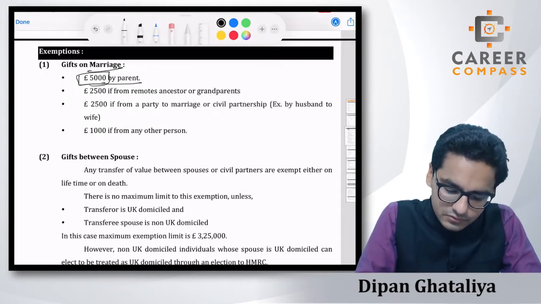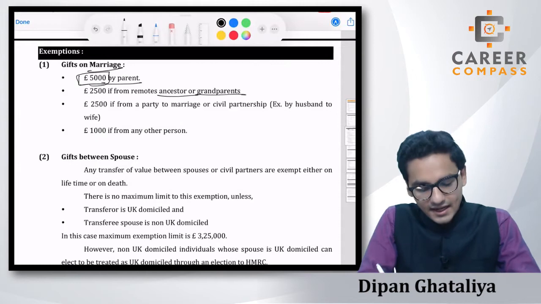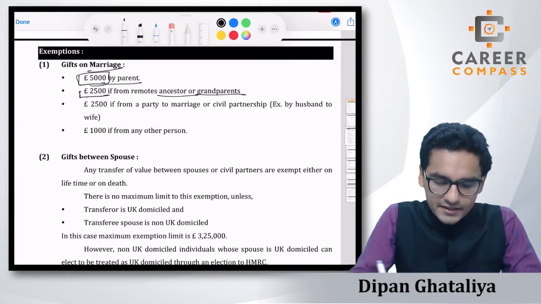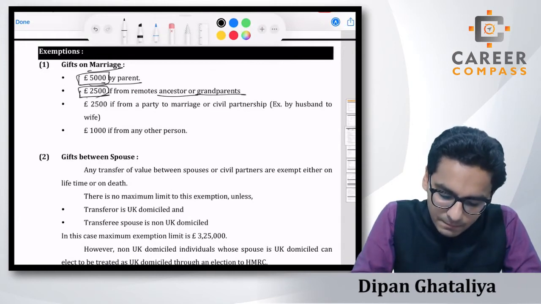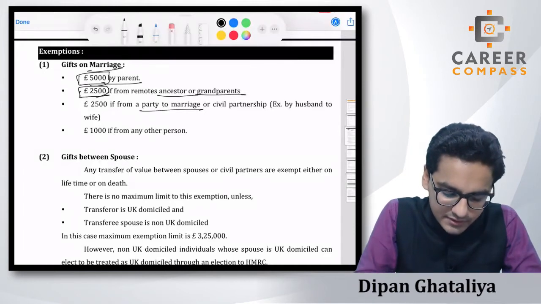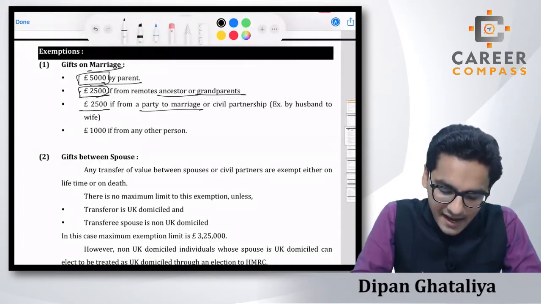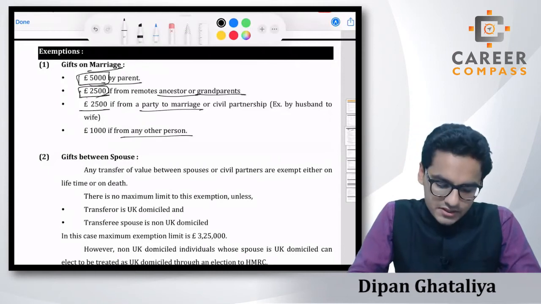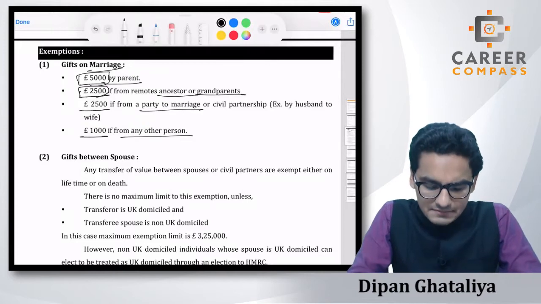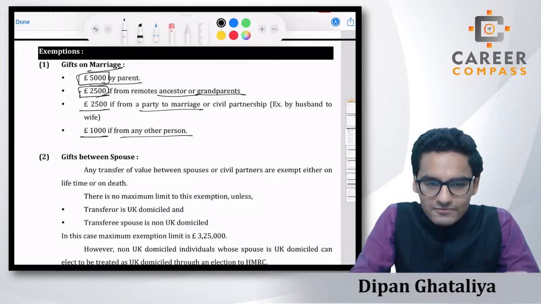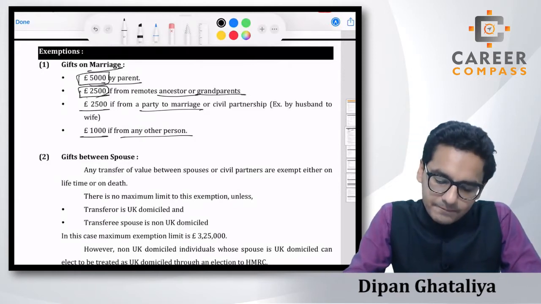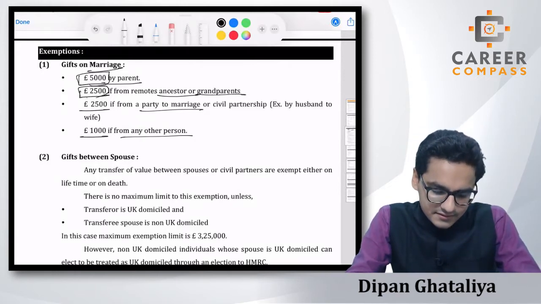Students, suppose our ancestor or grandparents are giving us the gift, then the limit is 2,500 maximum. If a party to the marriage, that means our spouse, is giving us any kind of gift, then 2,500 is the limit, and if any other person on the occasion is giving us the gift, then 1,000 is the limit. So you just have to remember these limits. In the examination you have to find out who the person giving us the gift actually is. So that is gifts on marriage.